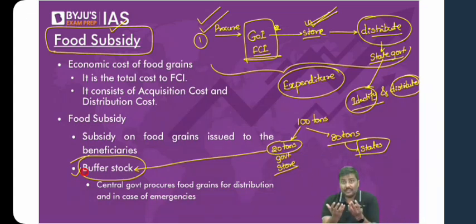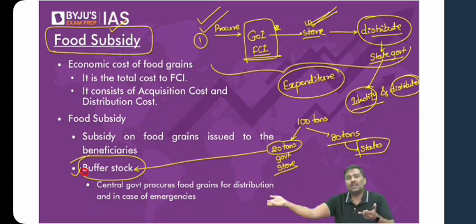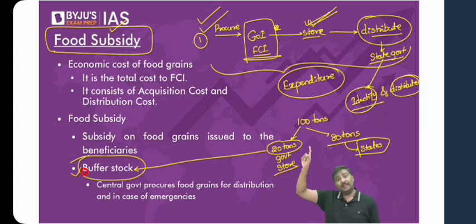Because government's money is very scarce. Government cannot keep on printing money like this. It will cause a lot of inflation. Government cannot keep on borrowing. So whatever money the government has, they will have to use it very efficiently. But here in buffer stock, in the expectation of a future event, you have spent money today. Is it not an inefficient way? That is the concern. The expenditure is a concern related to buffer stock.